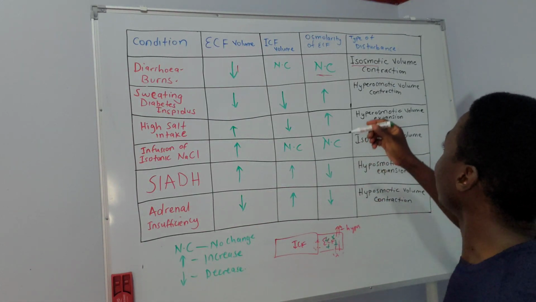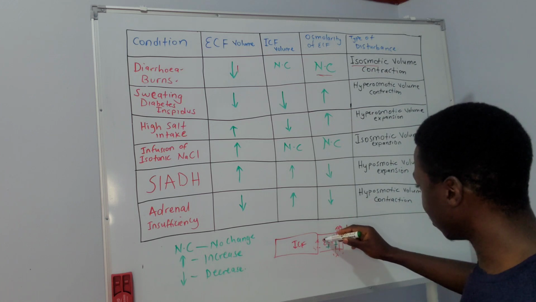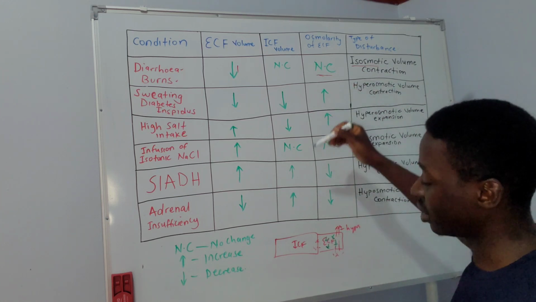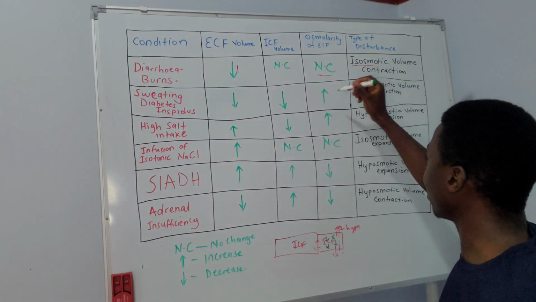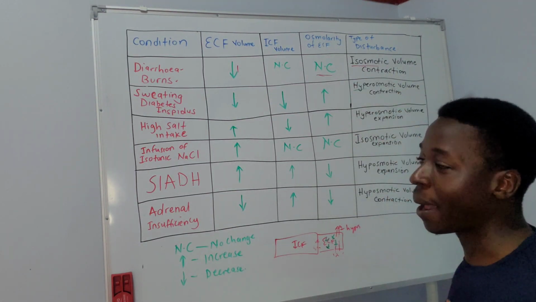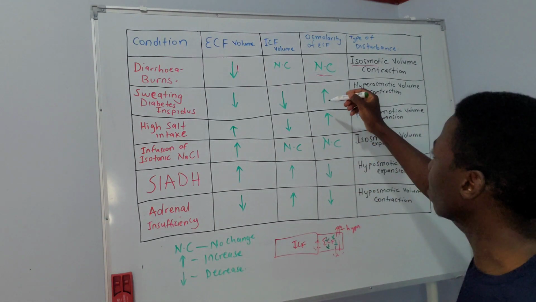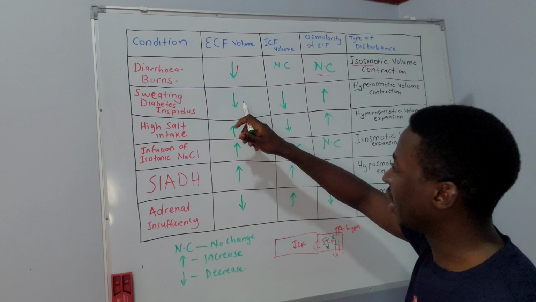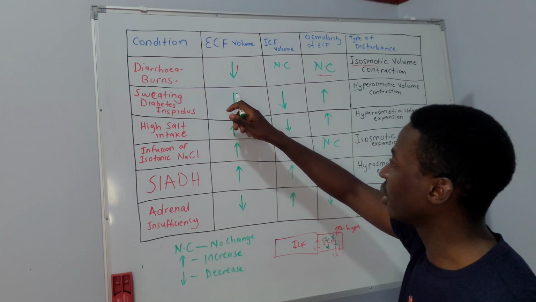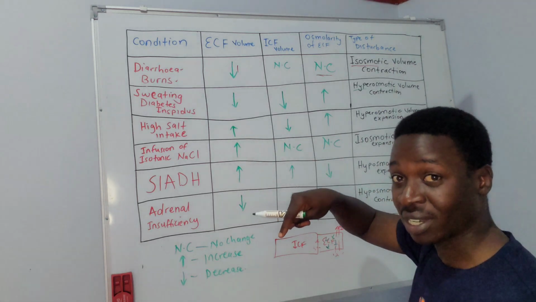And so eventually the osmolarity of the ECF is going to increase, because we are losing the water and leaving solute. Osmolarity increases. This qualifies this to be hyperosmotic. Because the osmolarity is increasing, and we are losing a lot of fluid, the extracellular fluid volume comes down.